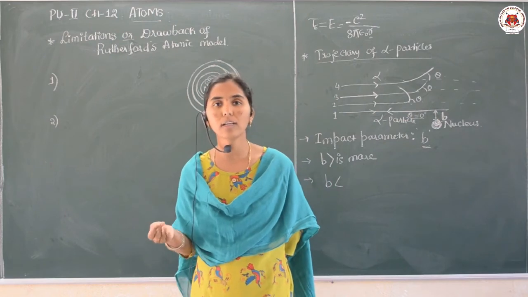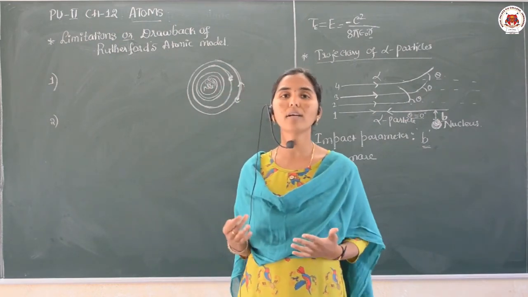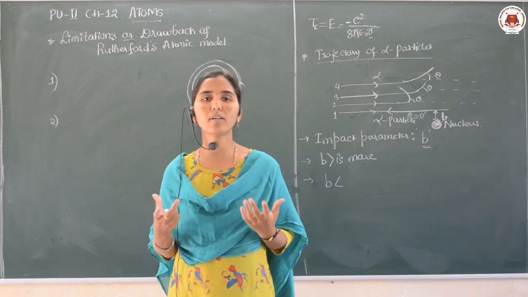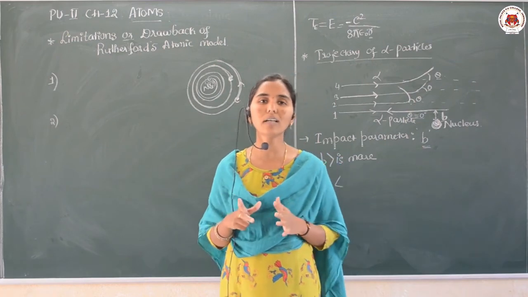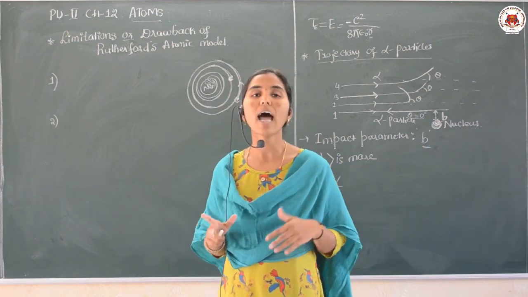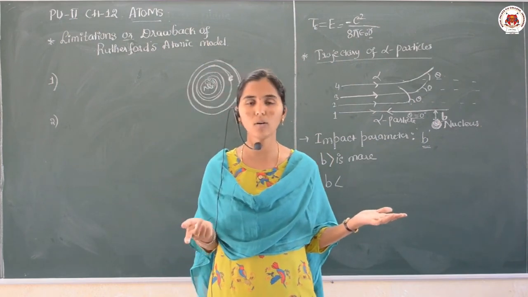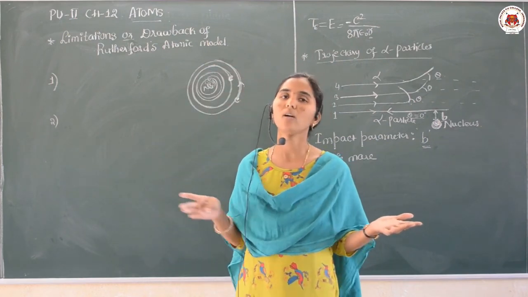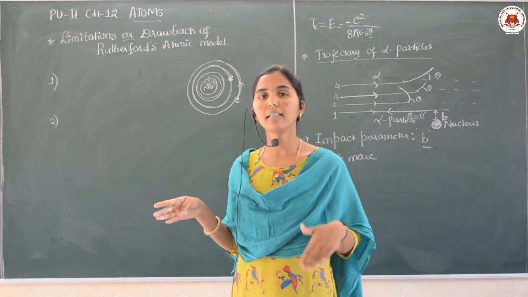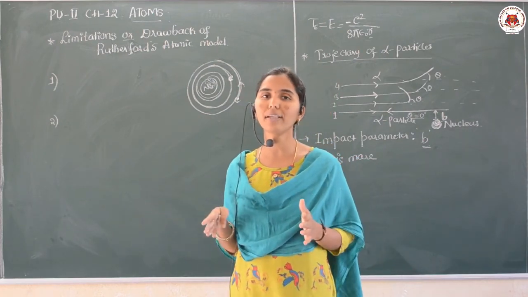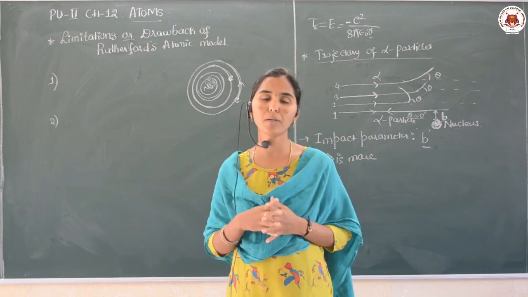Due to that, we are seeking another model, that is Bohr's atomic model. Before going to that model, we should learn what the atomic spectra and different series of the atom are. I hope dear students, whatever points we covered here is clear, and in the next class we come up with the atomic spectra and Bohr's atomic model also.